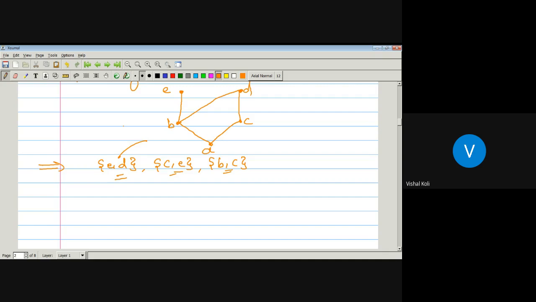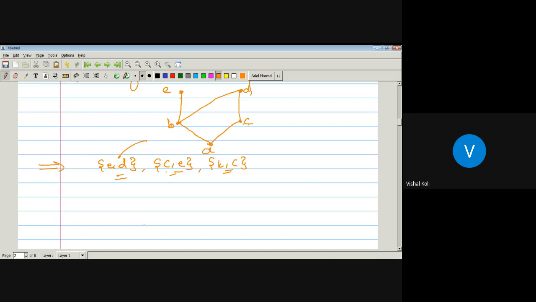So there is no anti-chain with 3 elements. Similarly for C and E, if we take any element other than C and E, if we take B, then it is comparable with E. D is comparable with C. E is comparable with both the elements. Similarly for BC, BC is comparable with all the remaining elements, that is E, D and A. So there is no anti-chain with 3 elements.